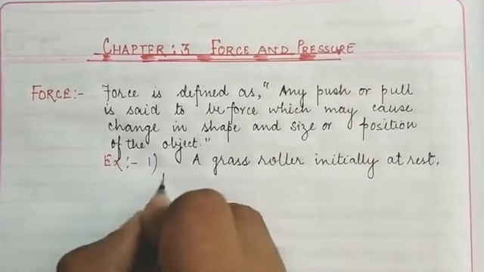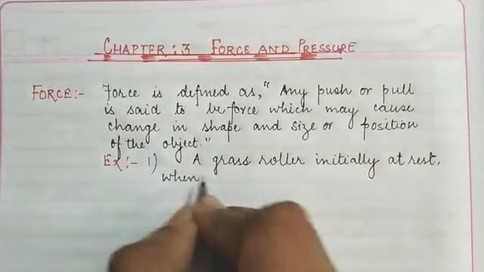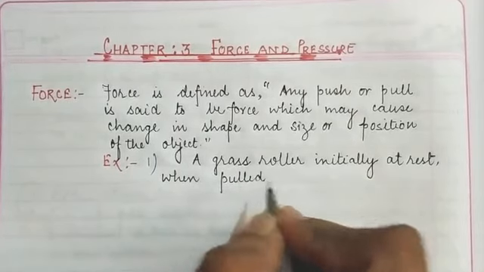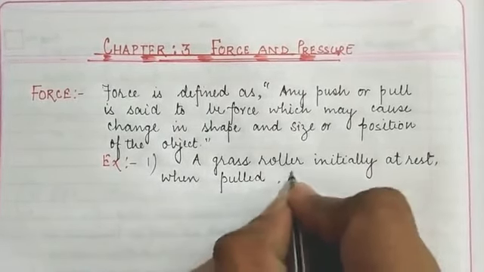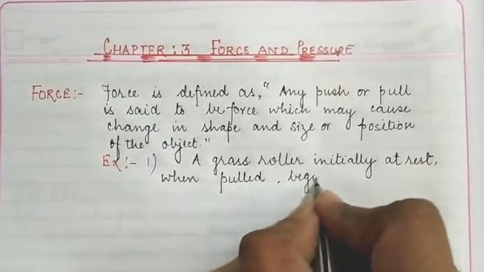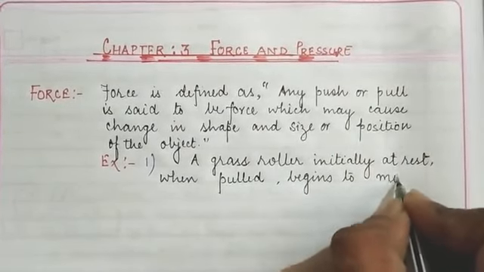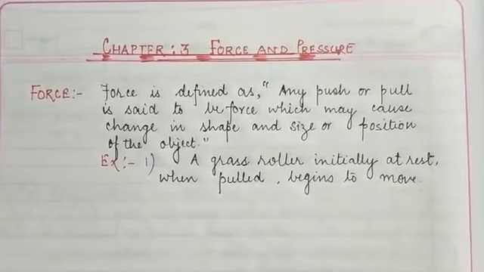When the grass roller is pulled by a person, it begins to move. So this is due to the application of force.